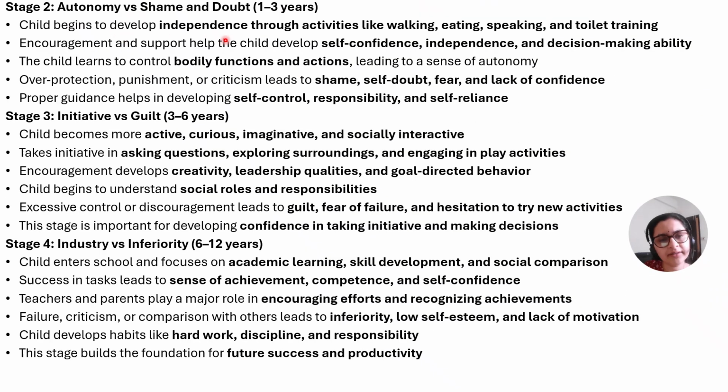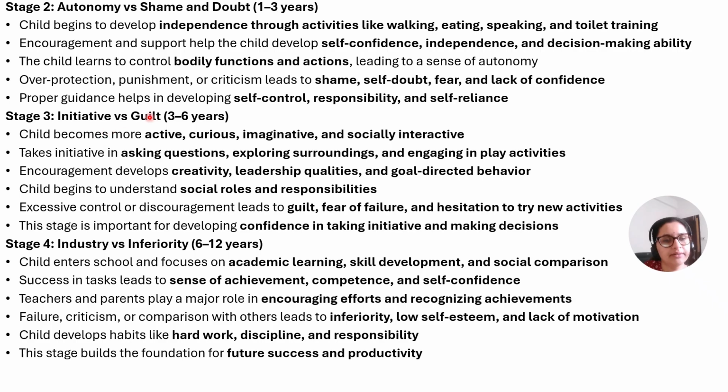Autonomy versus shame and doubt. This occurs between 1 to 3 years. So what is autonomy? Autonomy means independence. A child basically begins to develop independence through activities like walking, eating, speaking, and toilet training. Encouragement of these qualities will help the child develop self-confidence, independence, and decision-making ability. Overprotection, punishment, or criticism will lead to shame, self-doubt, fear, and lack of self-confidence. So parents and caregivers, it is very important for them to motivate the children in this direction.